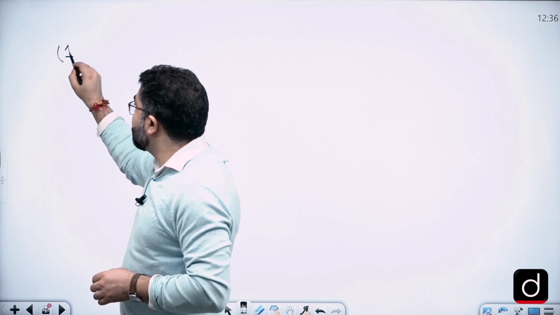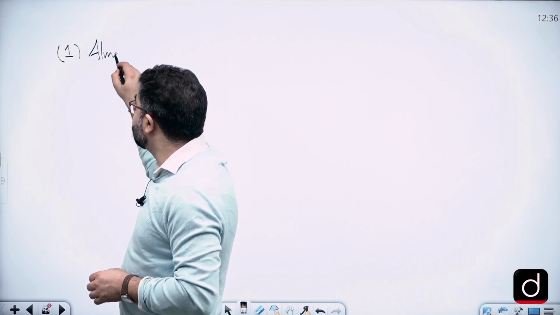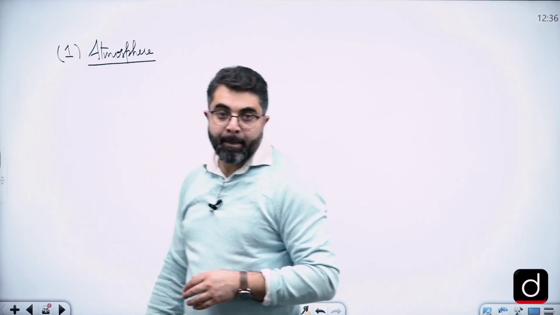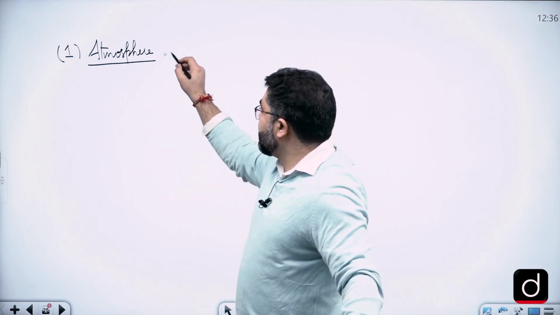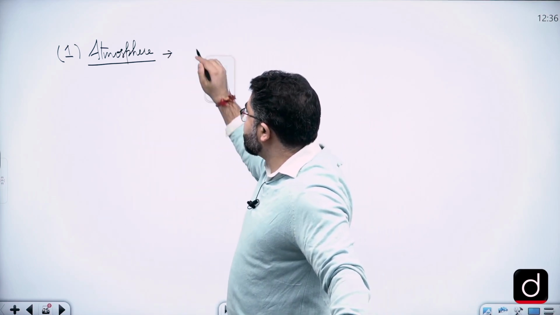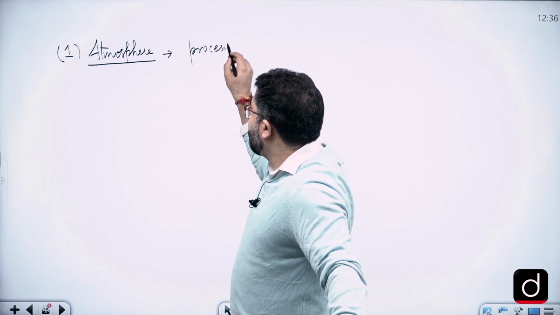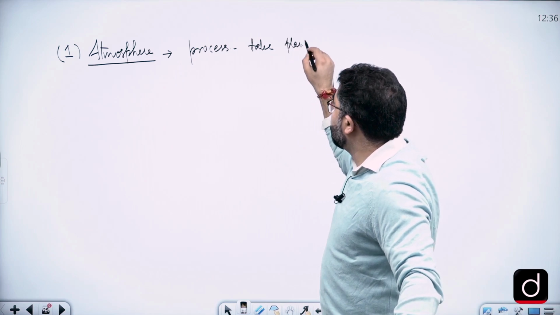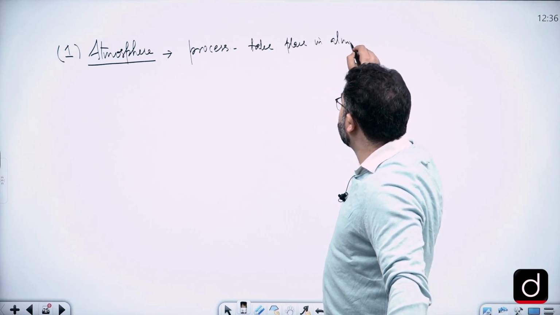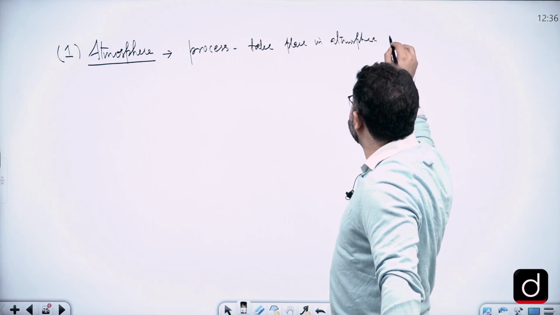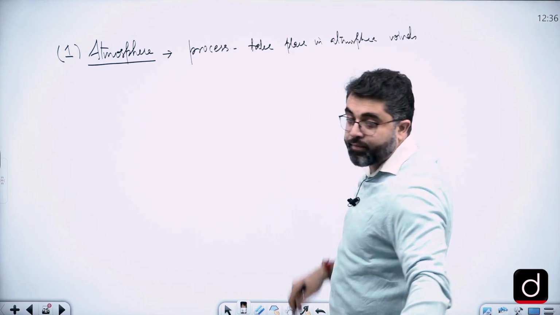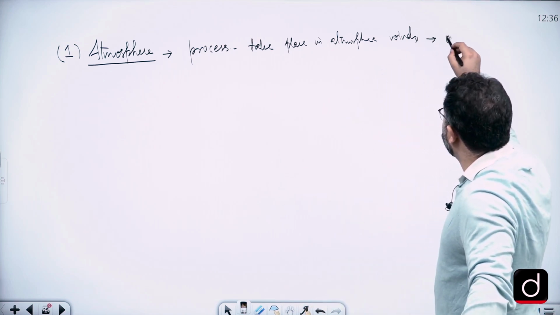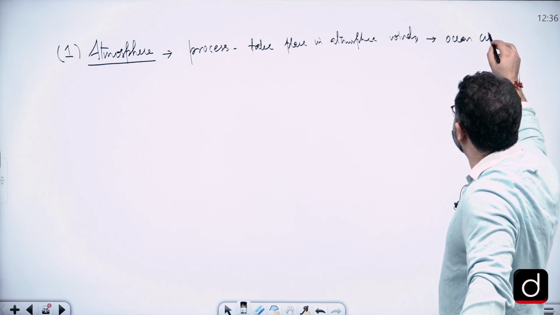Let's start with the atmosphere. Any change or process that takes place in the atmosphere, such as winds, plays an important role in oceanic circulation.